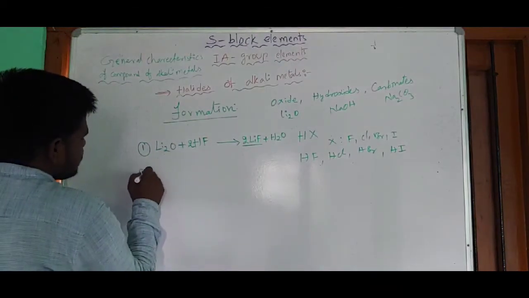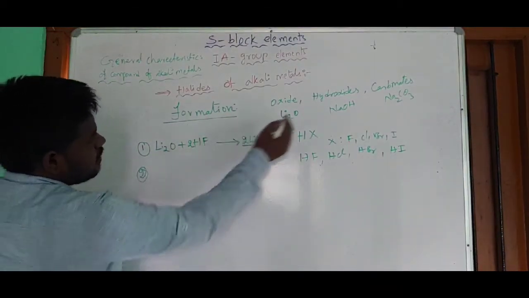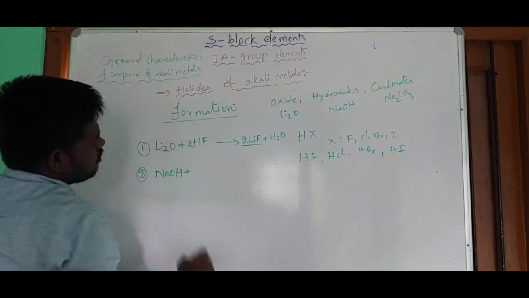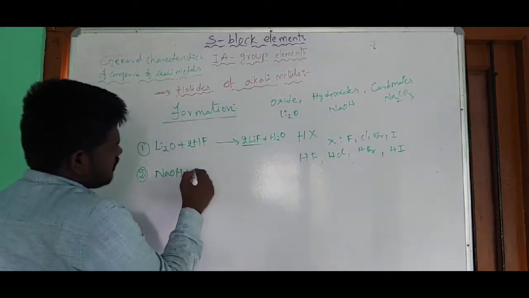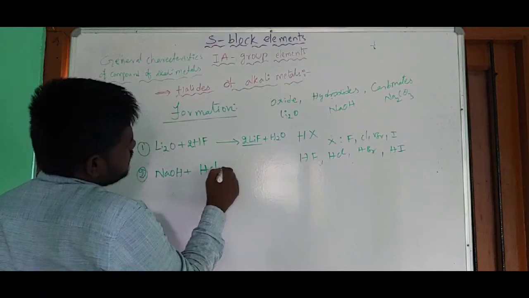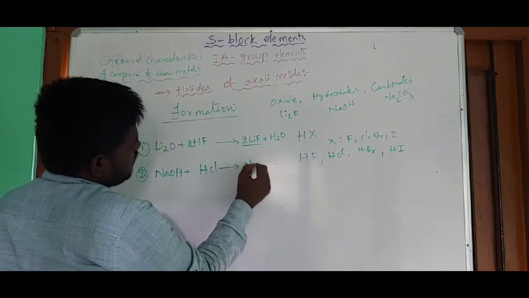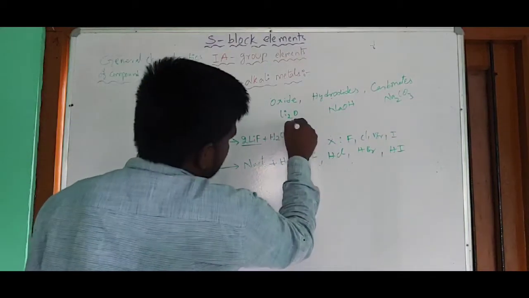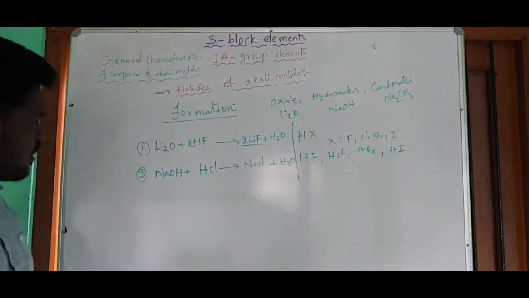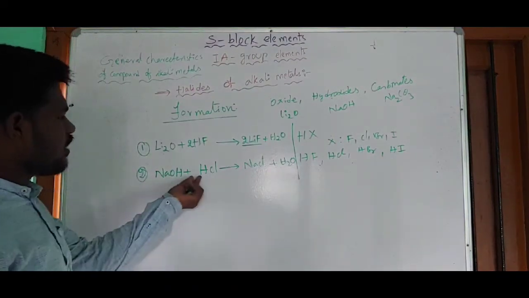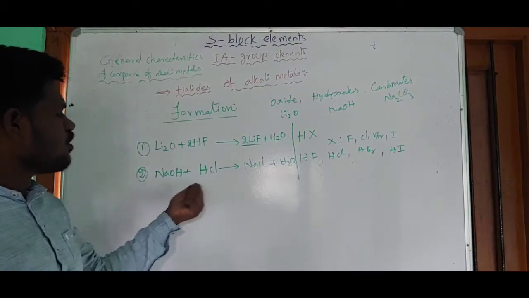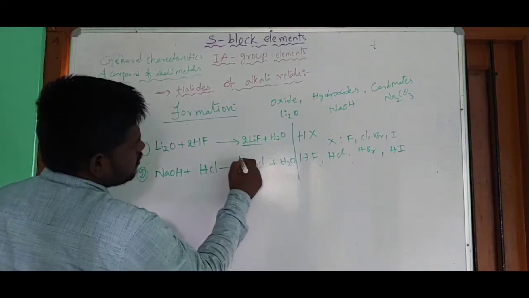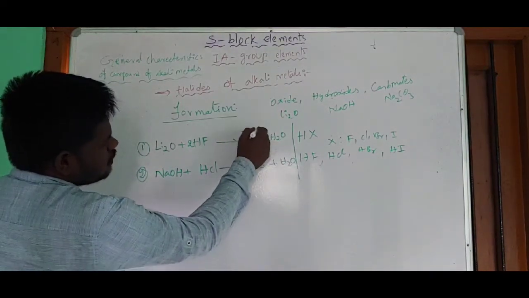And the second example: when you treat sodium hydroxide, NaOH, with hydrochloric acid, HCl, you can get NaCl plus water. I think this is already a balanced equation: 2 hydrogens, 1 oxygen, 1 sodium, and 1 chlorine. All are balanced. So now this is our desired product, the sodium chloride.